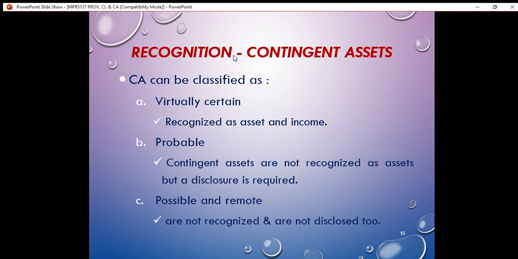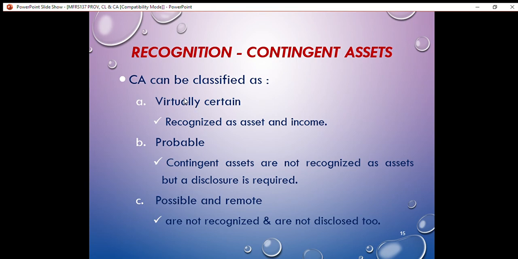Okay, this one is about the recognition of contingent assets. Contingent assets can be classified into three. The first one is virtually certain, the second one probable, and the third one is possible and remote contingent assets. If the contingent asset is virtually certain, it should be recognized as an asset in the SOFP and as an income in the SOPOL.